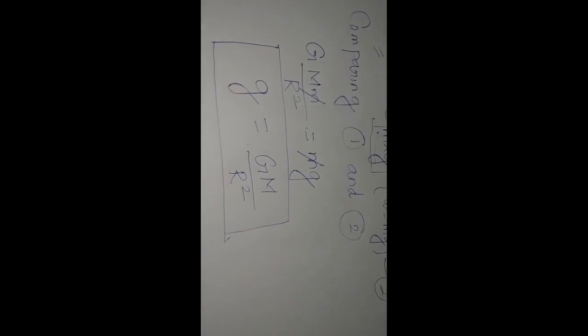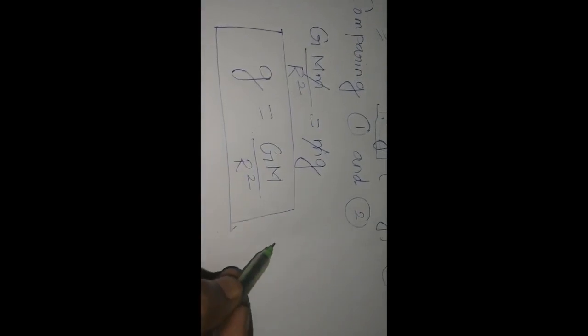So in both equations m cancels. Hence g equal to GM by r square. This is the equation to find the acceleration due to gravity when we compare the relation between small g and capital G. So this equation is very, very important to calculate the acceleration due to gravity.